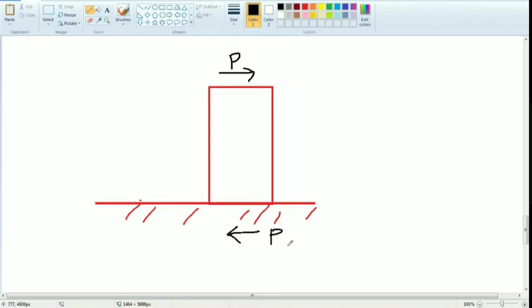No, sir. Yes or no? Suppose you are taking this chalk piece. Once you are applying the load on the top, what will happen? Chalk piece comes to two pieces. Am I correct? Yes or no? Yes, sir.